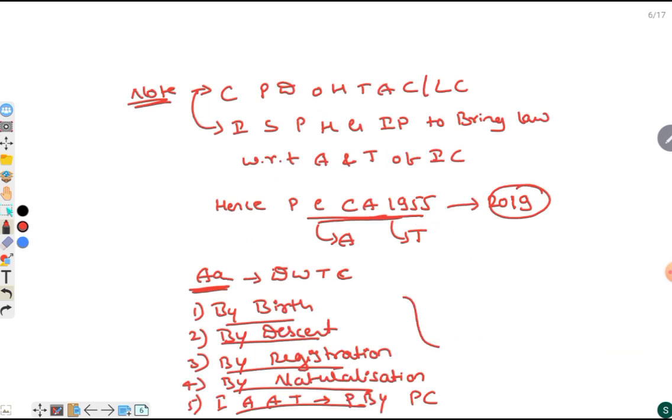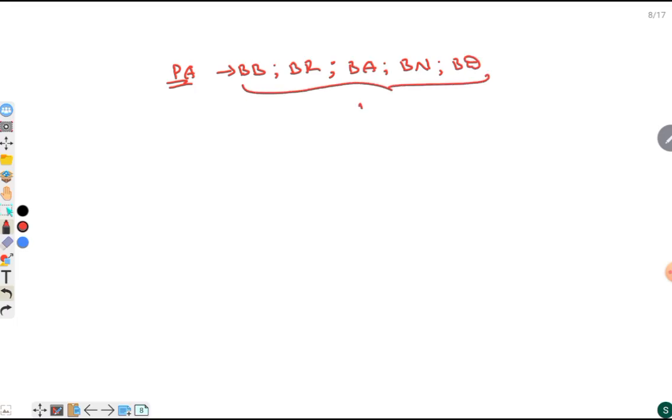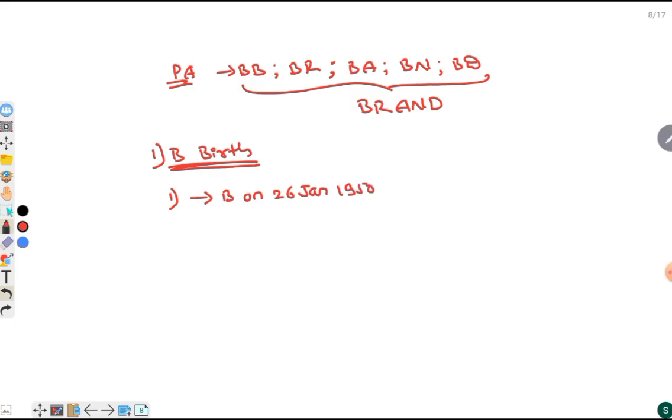Hence, this is through the Parliament Act. Let us see the citizenship through Parliament Act, that is by birth, by registration, by acquisition, by naturalization, by descent. Here we can remember it as a brand. First one, by birth. A person who is born in India and born on 26 Jan 1950 and before